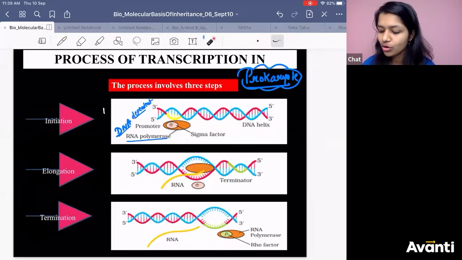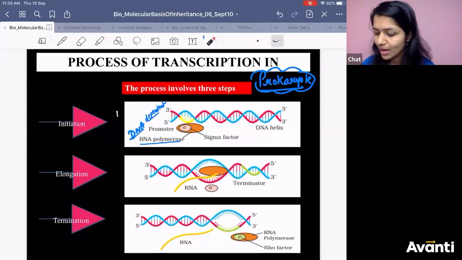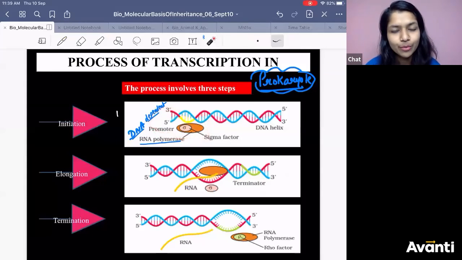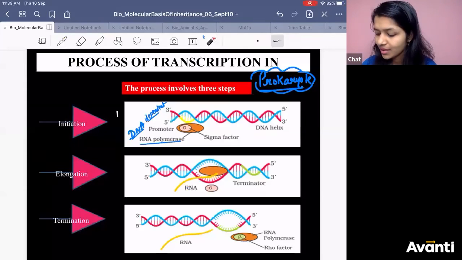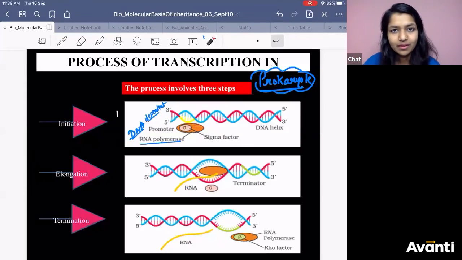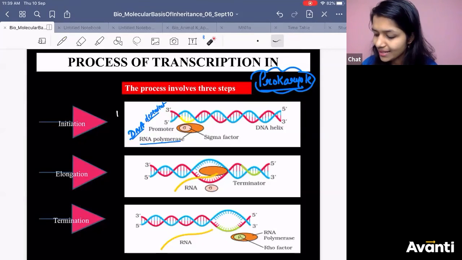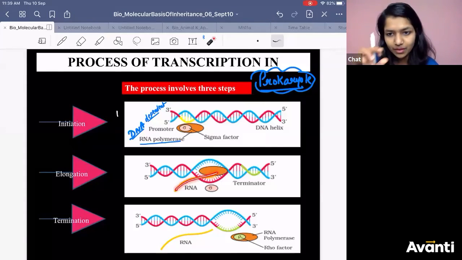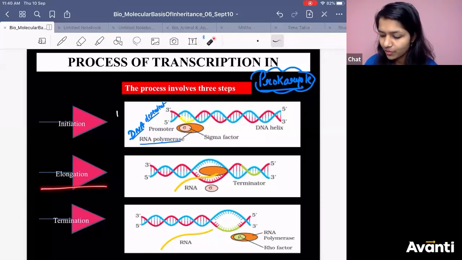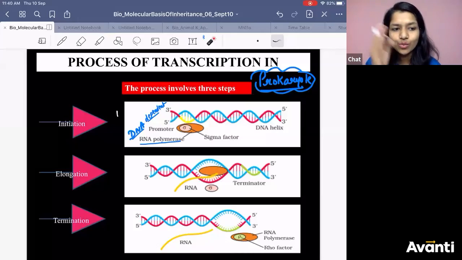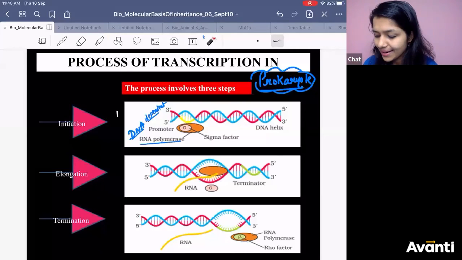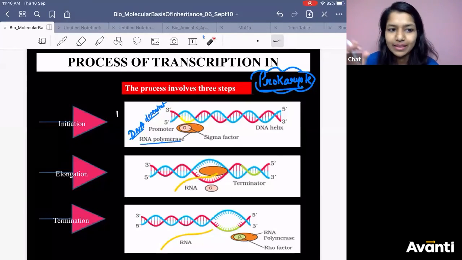So now coming here, RNA polymerase, you got it now, how it is going to bind. RNA polymerase with the sigma factor will bind at the promoter site, and there is a sequence to recognize it, and that sequence is the TATA box, Pribnow box. TATAAT is the sequence. Once it binds with it, initiation starts, ribonucleotides will start coming, and then across the entire structural gene, elongation will keep happening. Ribonucleotides will keep coming and they will keep getting added up. RNA polymerase will help in that.